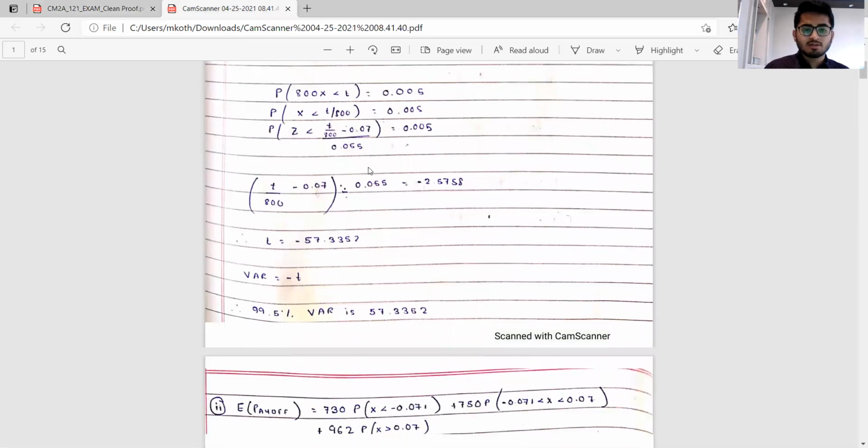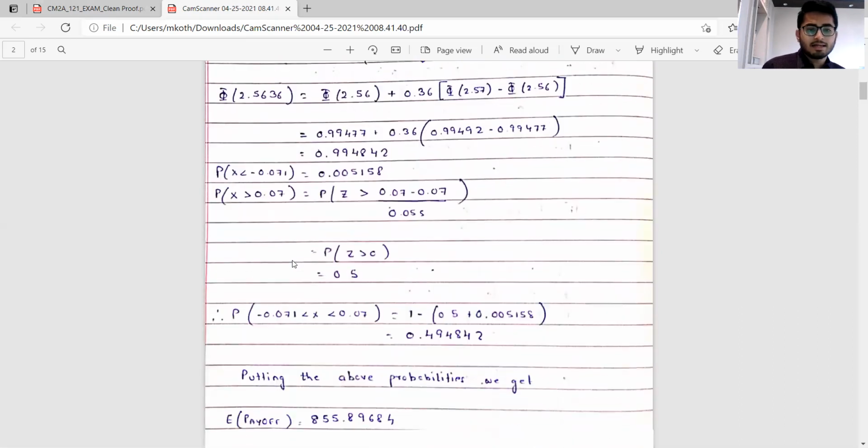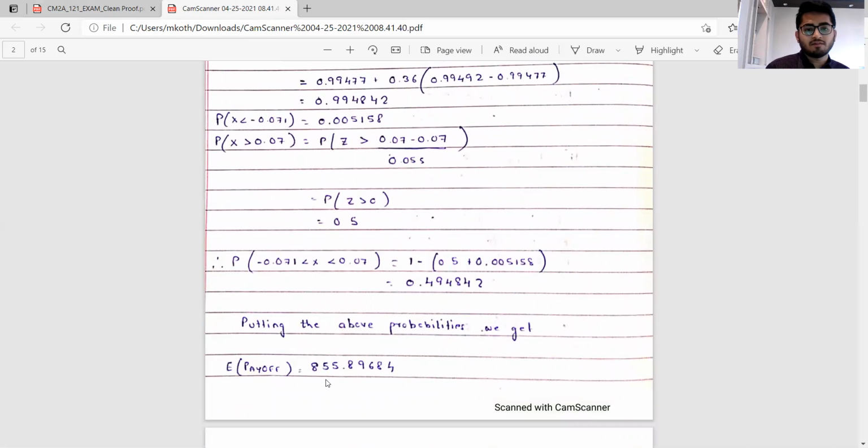So taking a look at the solution, expected payoff is 730 into respective probability plus 750 into respective probability plus 962 into respective probability. Computing this, substituting these values, we get 855.89684.